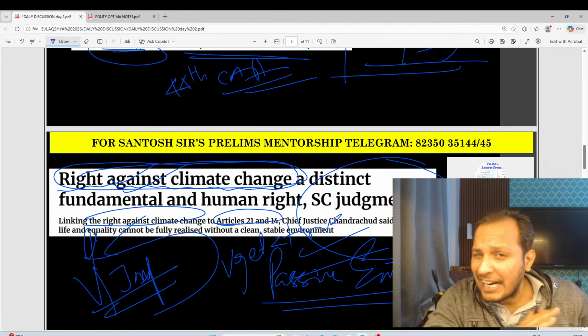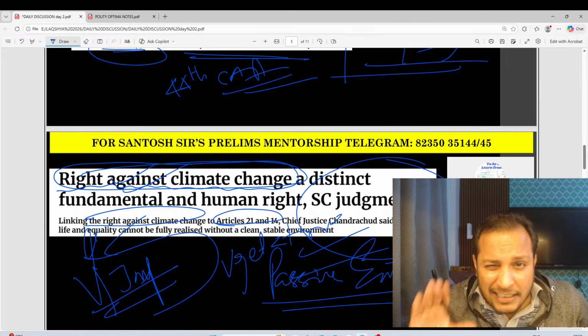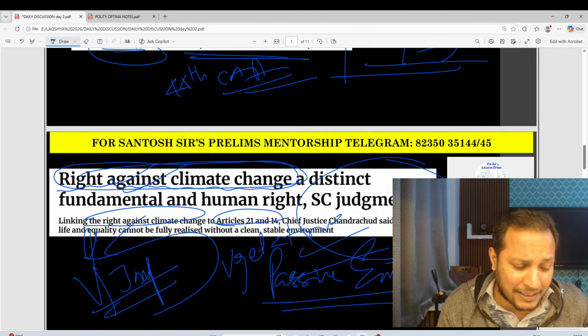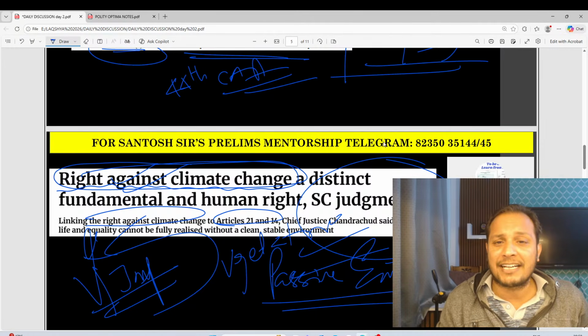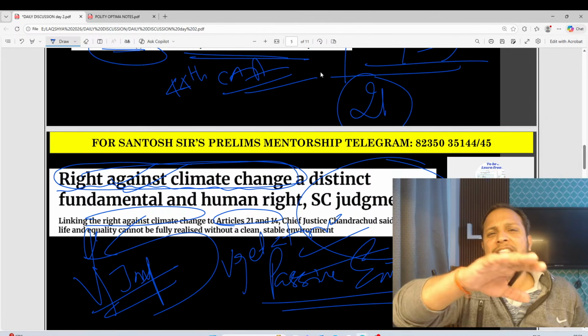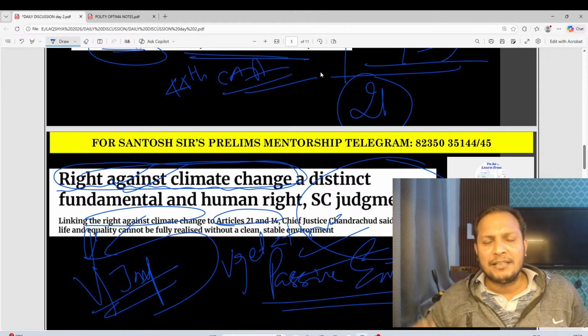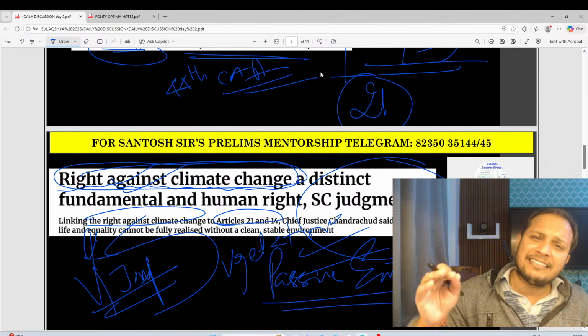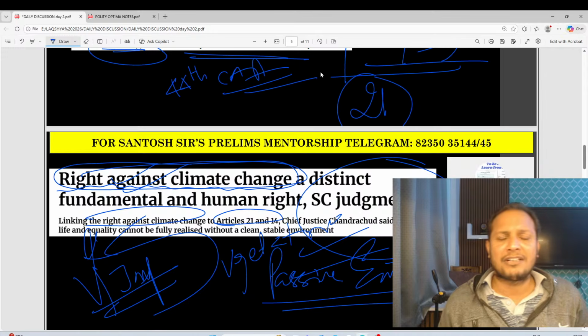Remember this, active euthanasia is not legal in India. Many of you can get trapped here. Article 21 is the correct answer. Many questions are related to Article 21, guys. Definitely, there is a high chance you will get a question on Article 21.